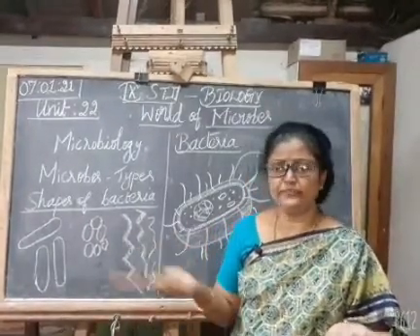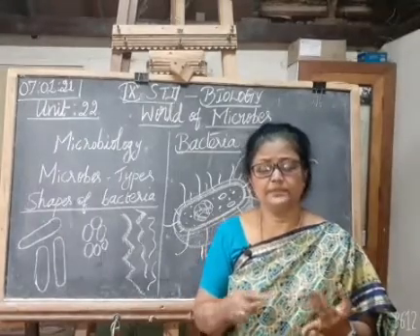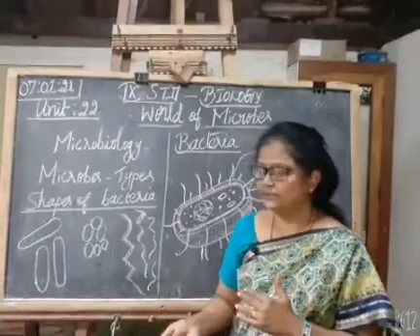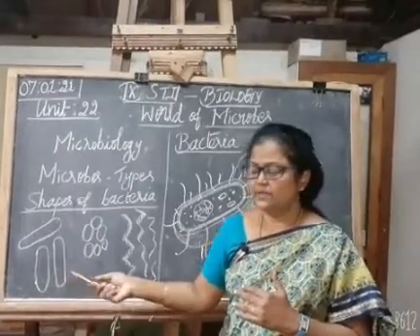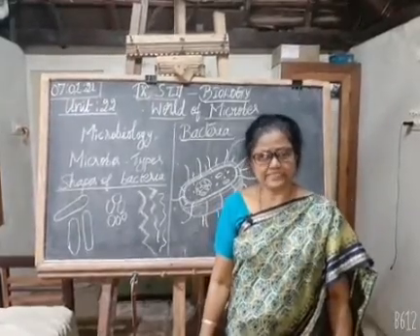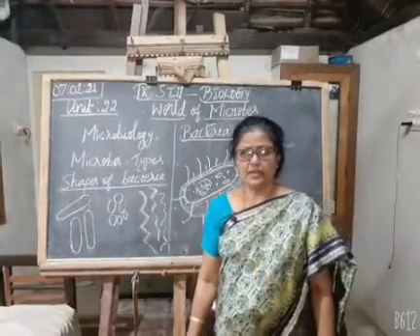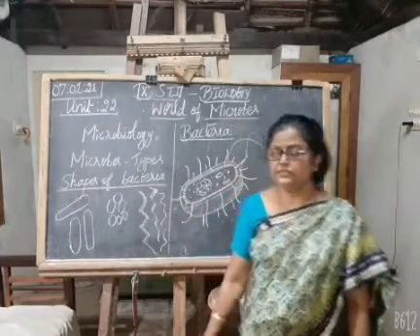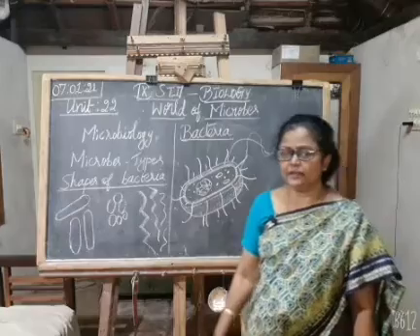They are of different types and shapes, and they differ from each other in size, morphology, which means external structure, metabolism, and habitat.